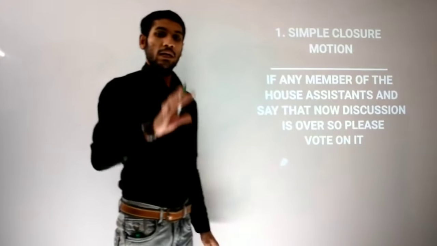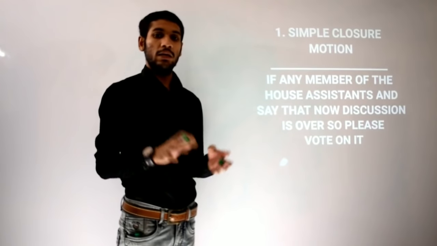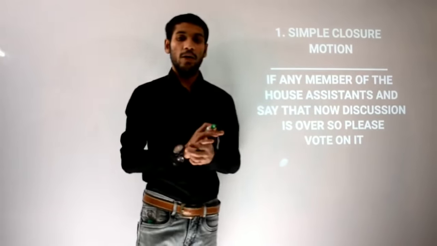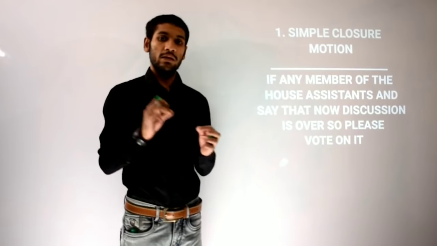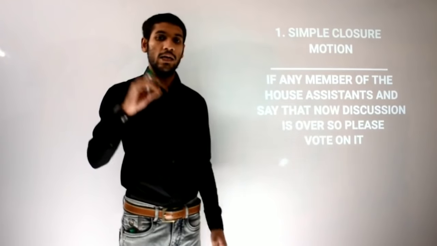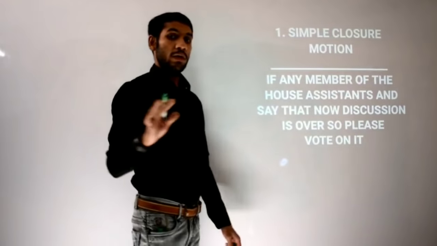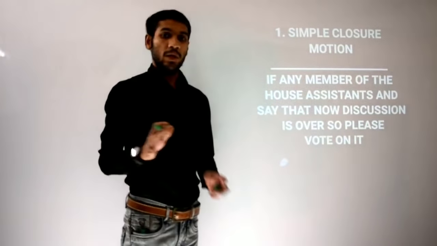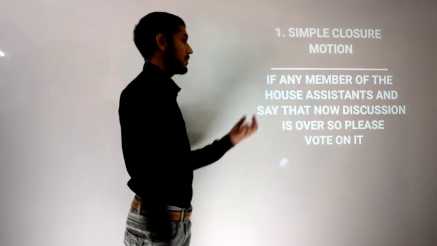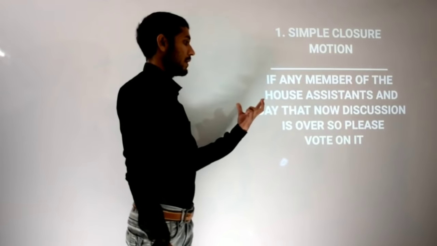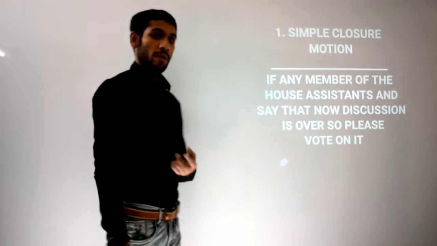Simple closure motion means normally discussion and debates are going on, and now any MP stands up and says that there is enough debate going on, and it should be finished right now. That MP will put up the closure motion. If the speaker grants that closure motion, then voting will happen. This is the simple one, called simple closure motion. If any member of the house stands and says that now discussion is over, so please vote on it.